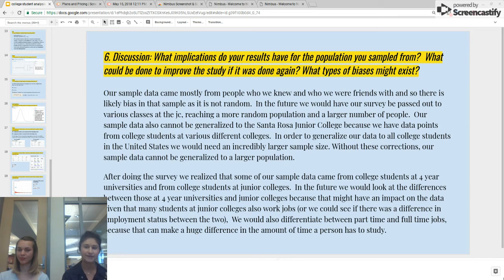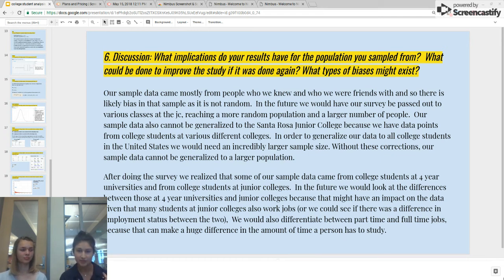In the future, we'd probably have our survey be passed out to various classes at JC, reaching a more random population, with larger numbers. Our sample data also cannot be generalized to Santa Rosa Junior College because we have data points from college students at various different colleges all over the United States. In order to generalize our data, we would need a much larger sample size for the United States. So we can't really generalize our data to any sort of larger population.